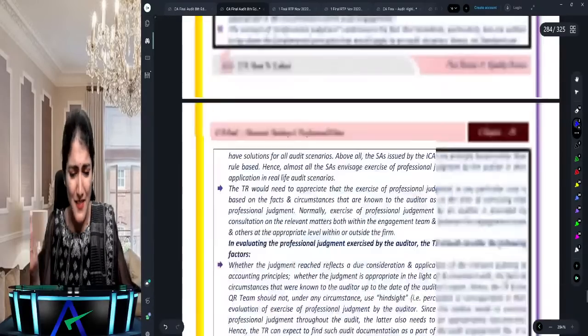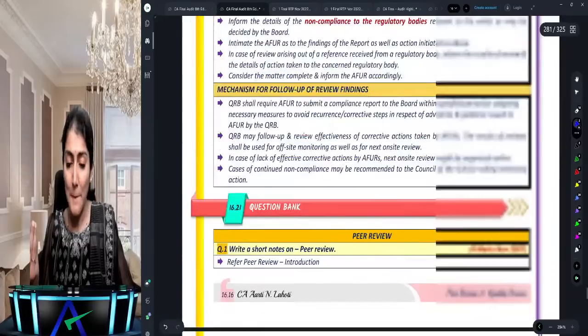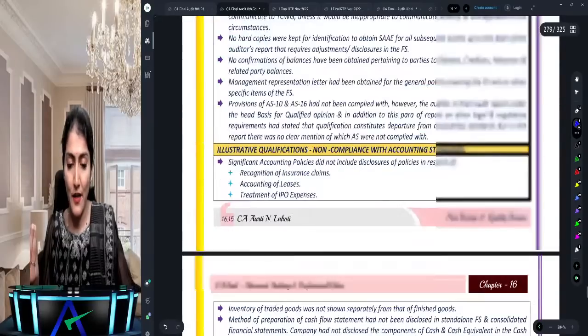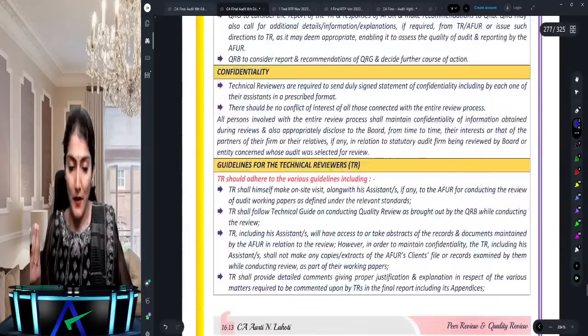Right, so that's just an overview of what I could do from my side for the chapter on special aspects of auditing in an automated environment.